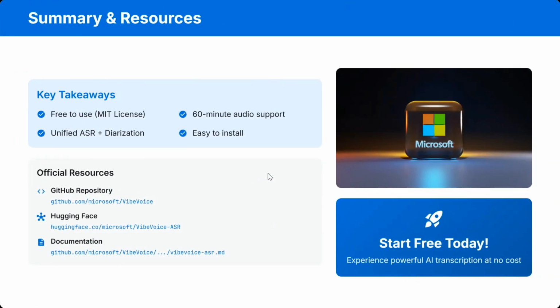Summarizing it all, it's free to use, MIT licensed, supports 60 minutes of audio, easy to install, and has unified ASR plus diarization.